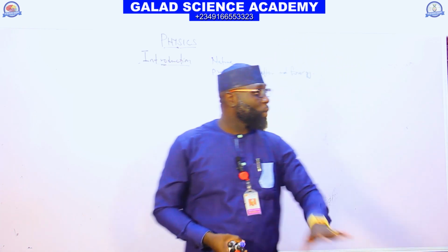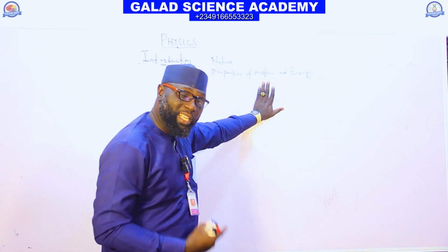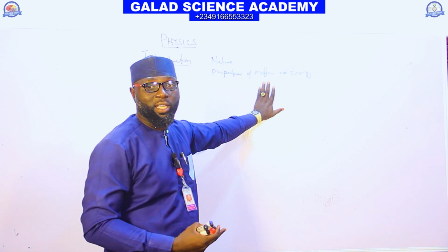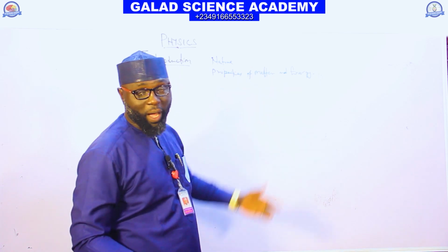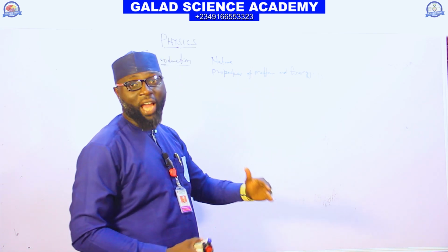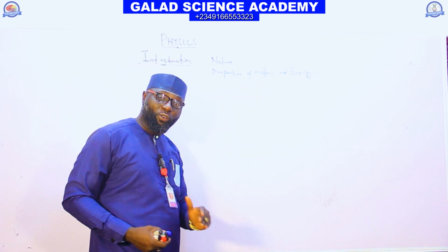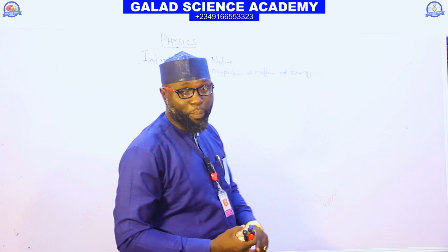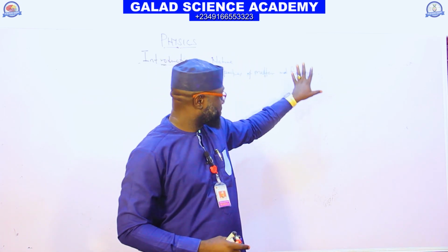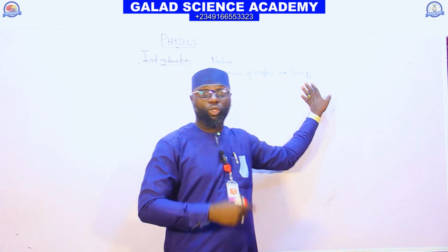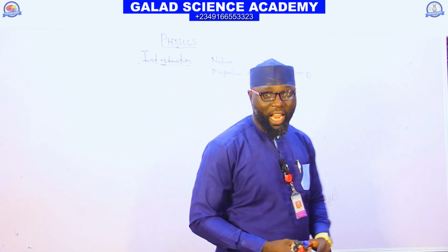And as we all know, matter is anything that has mass and occupies space. It exists in three states: solid, liquid, and gas. And we can also have a fourth state, which is plasma. So when gas is being ionized, it will give us plasma. So physics is a branch of science that deals with the study of nature, properties of matter, and energy, where energy is the ability or capacity to do work, and it's measured in joules.